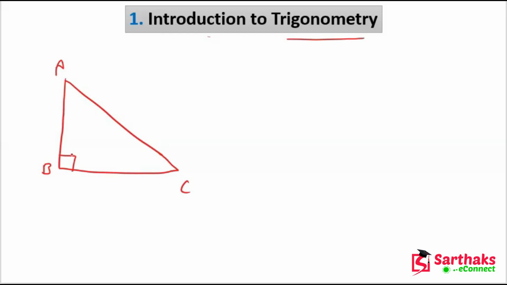And in a right angle triangle, one angle must be 90 degrees. So my dear friends, I hope you understand this concept.